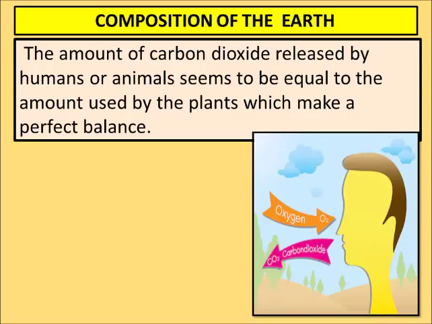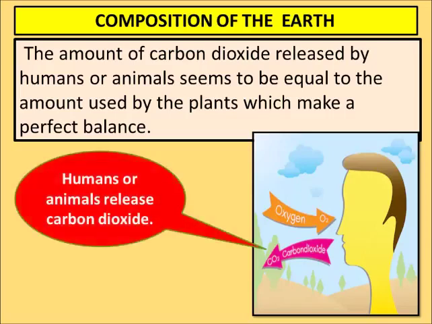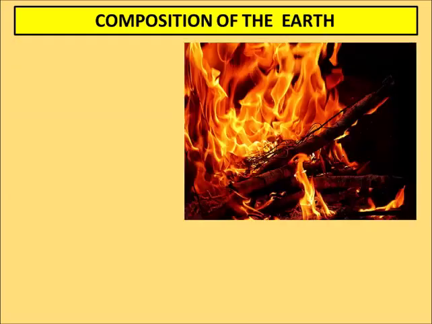Suppose there are no plants on the earth, then what will happen? We will not get oxygen to breathe. And suppose there are no animals and human beings on the earth, then what will happen? Plants will also not get carbon dioxide to take in, and there will be a lot of oxygen in the air, and plants will also not survive. So humans and animals who release carbon dioxide help plants to make their food.